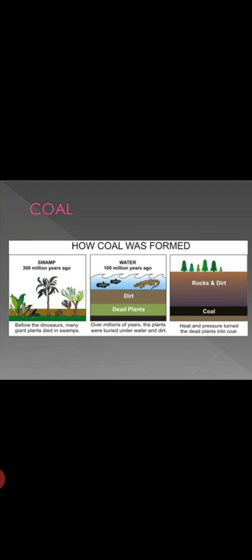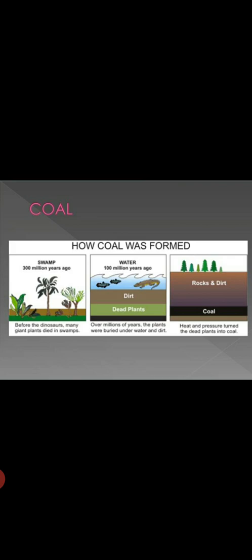So the plants that got buried inside the earth millions of years ago under high pressure and high temperature, and also in the absence of air, got converted into coal. This slow chemical process of conversion of wood, which was part of the plant, into coal is called carbonization. The volatile substances were evaporated.